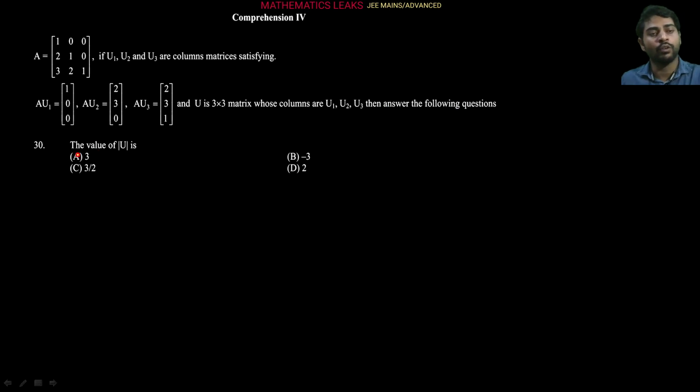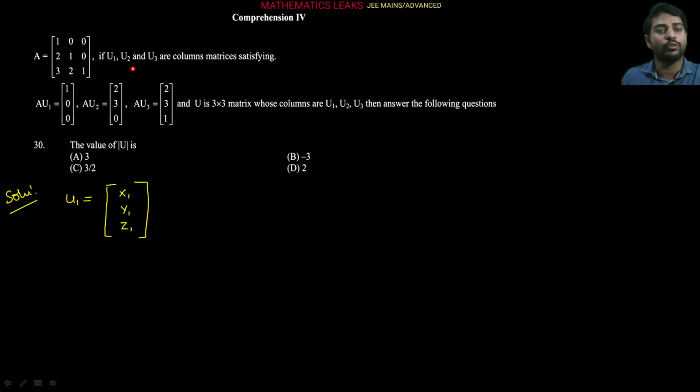Okay, so let's see. The first question is, what is the determinant of the U matrix? So let's apply here. Let's suppose the U1 matrix I am indicating by a column matrix whose elements are x1 y1 z1, you can say anything. Because there are three column matrices, U2 and U3 also we have to observe here. So x2 y2 z2, x3 y3 z3 we can take here.